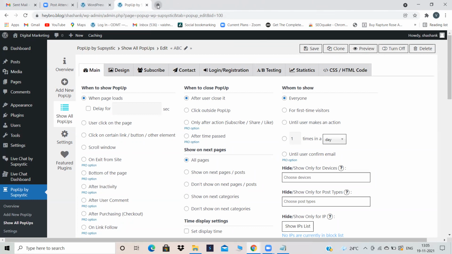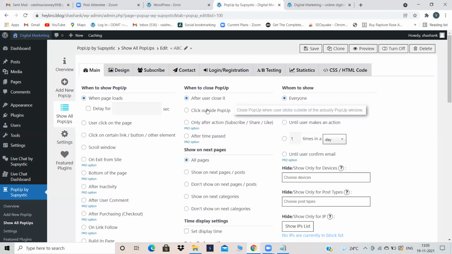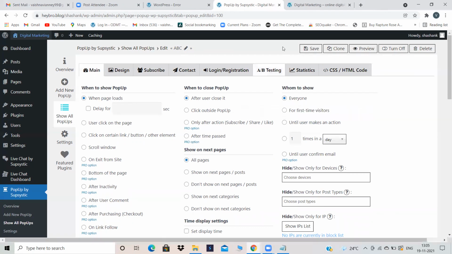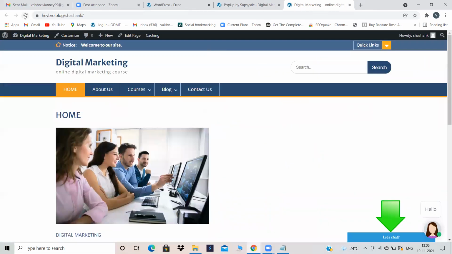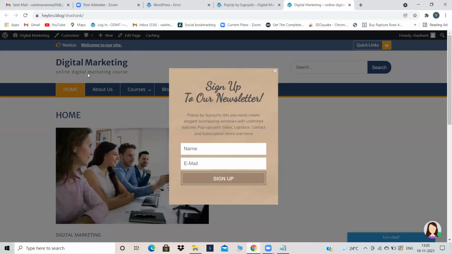Now I will open this particular website in a new tab. Okay. Now what it is asking is when to show the pop-up, when the page loads. That means when somebody opens our website, at that time your pop-up will appear. Refresh. See, your page has been loaded and your pop-up is appearing.